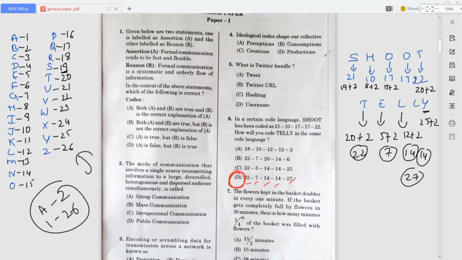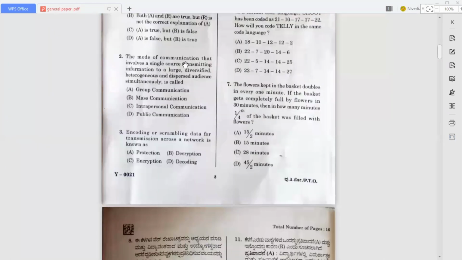So now move on to the next question, the seventh one. Here they are asking: the flowers kept in the basket double every 1 minute. If the basket gets completely full of flowers in 30 minutes, then in how many minutes was 1/4 of the basket filled with flowers?